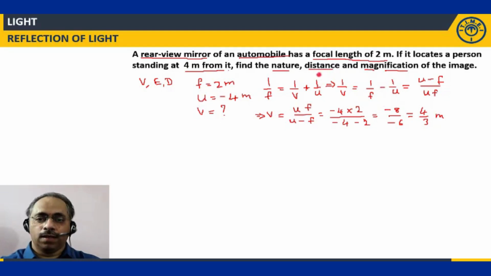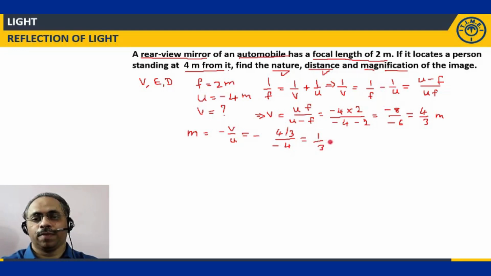Okay, so we have found out the nature, the distance, and the magnification of the image. How do I get the magnification? M is equal to minus v divided by u. So minus, what is v? I'll get it as 4 by 3, and what is u? Minus 4. If I take this and simplify, I get 1 by 3.